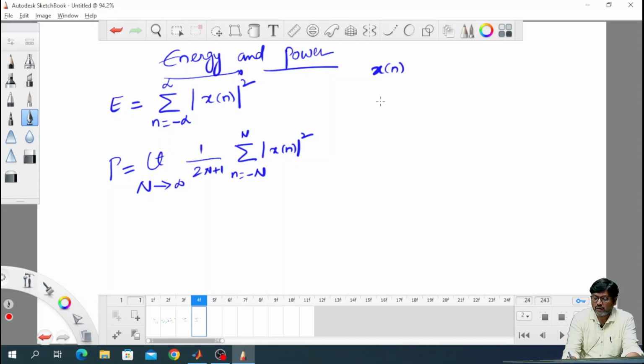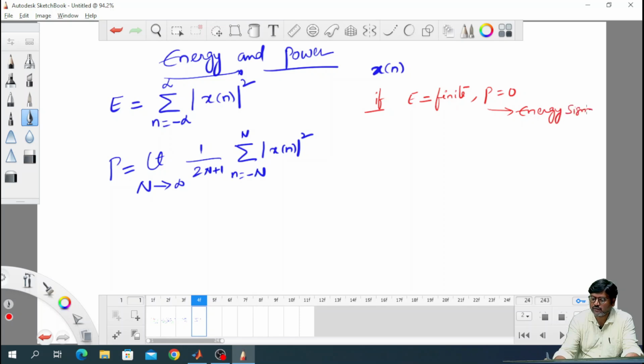A discrete time signal is said to be an energy signal if the energy is a finite value and the power is 0. For a discrete time signal, if the energy is finite and the power is 0, you can call the signal an energy signal.